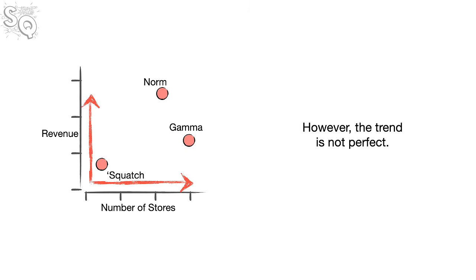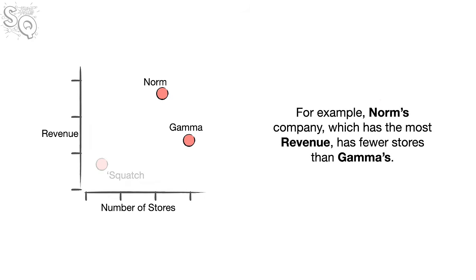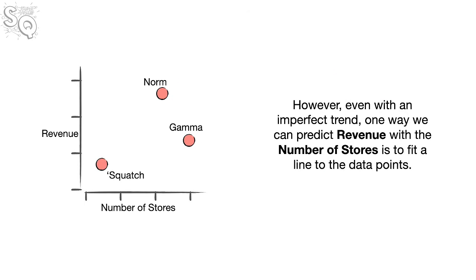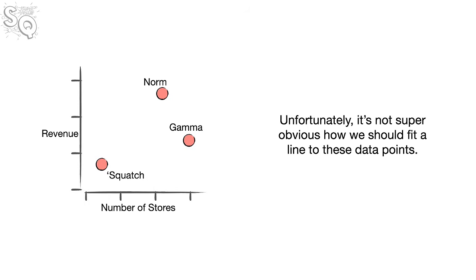However, the trend is not perfect. For example, Norm's company, which has the most revenue, has fewer stores than Gamma's. However, even with an imperfect trend, one way we can predict revenue with the number of stores is to fit a line to the data points. Unfortunately, it's not super obvious how we should fit a line to these data points.